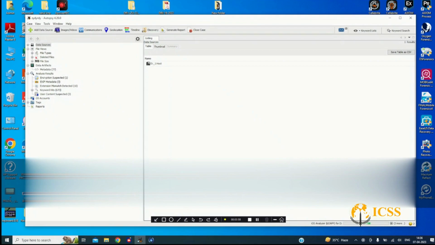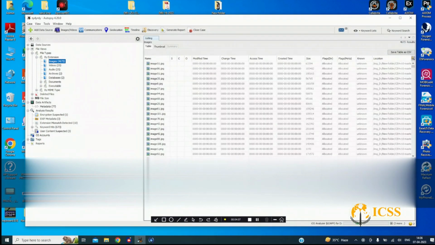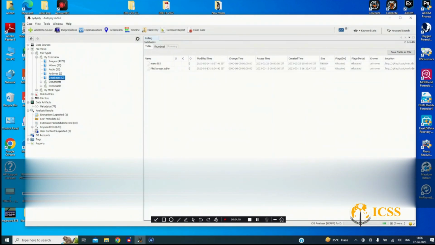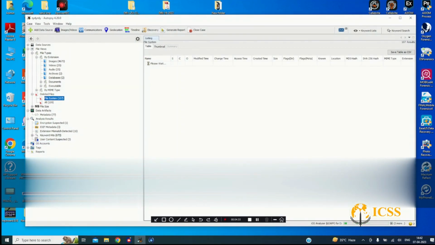Okay, you can see the data file type. Okay, by extraction, images, you can see all these things here, anything, database, archive, everything. Okay, that's all in the Autopsy software. As you can see, it's still analyzing the data. Okay, OS information, file system, deleted files, all this.